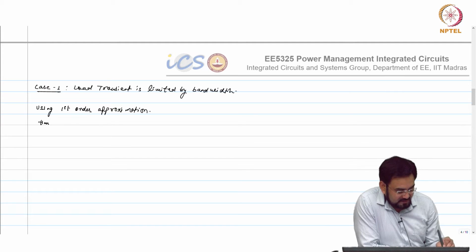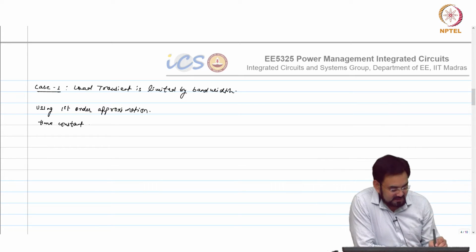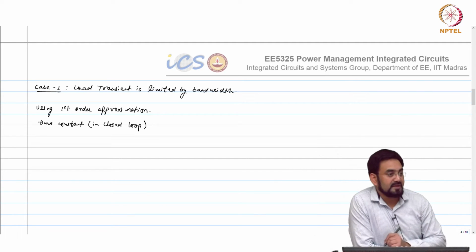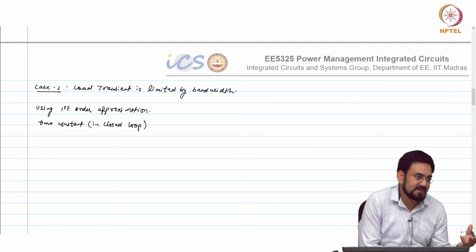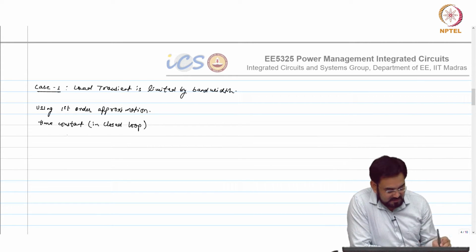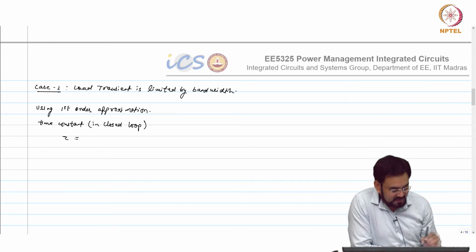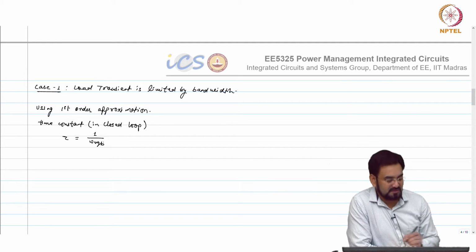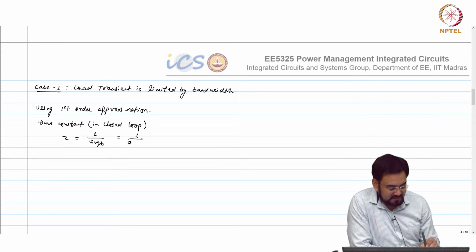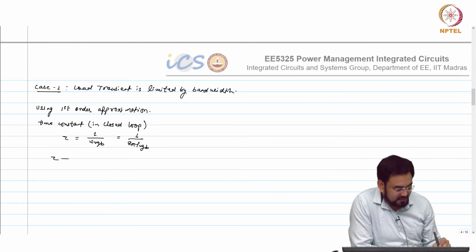The time constant in closed loop will be 1 over UGB basically. So I will call it tau, tau equal to 1 over omega UGB, which is nothing but 1 over 2 pi f of UGB, and this tau you can pretty much approximate as loop delay.